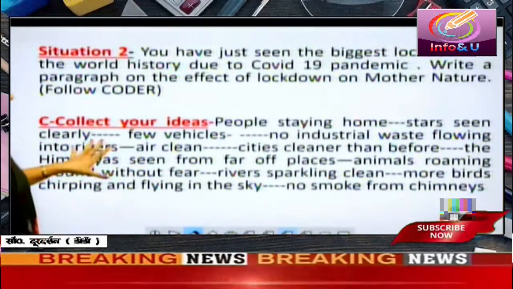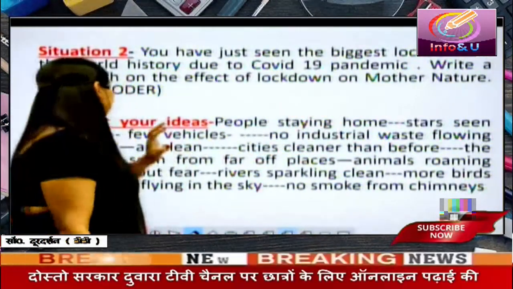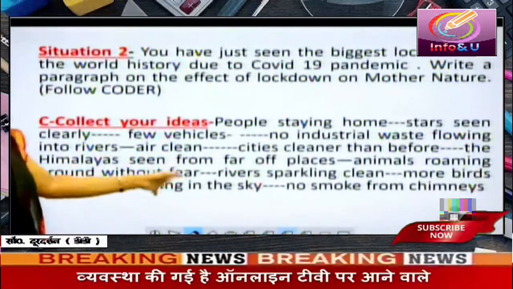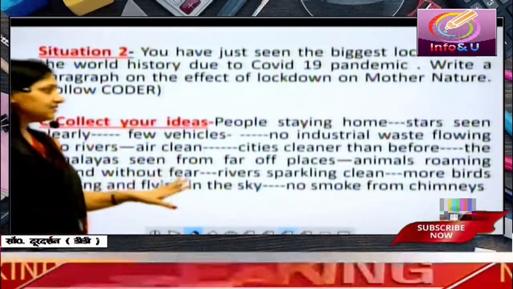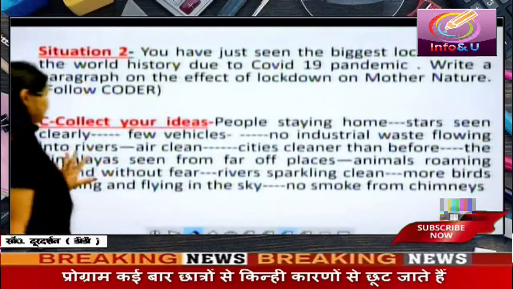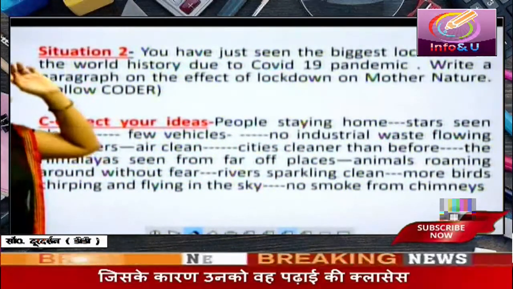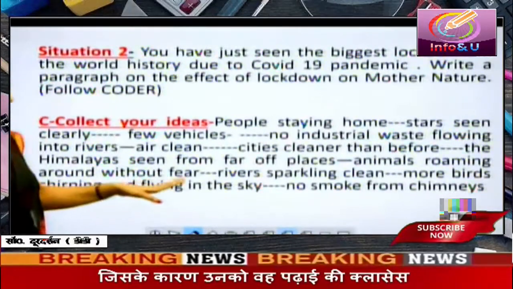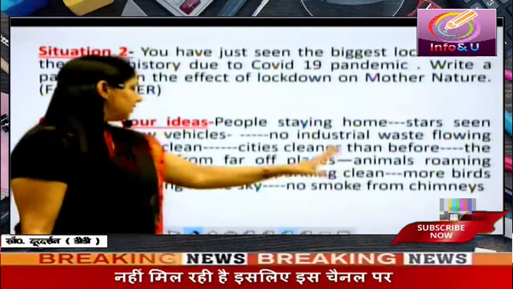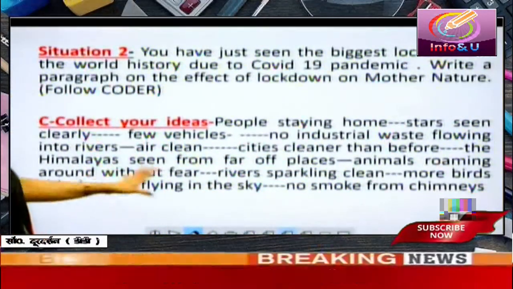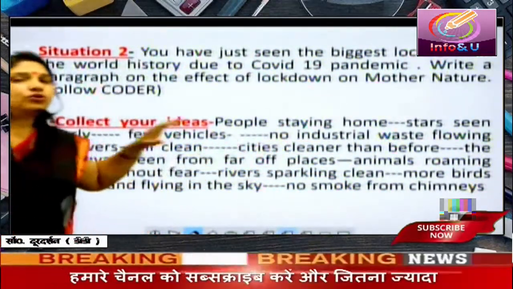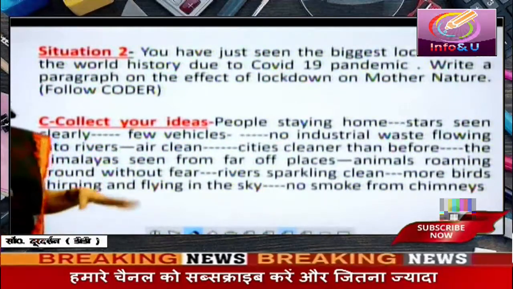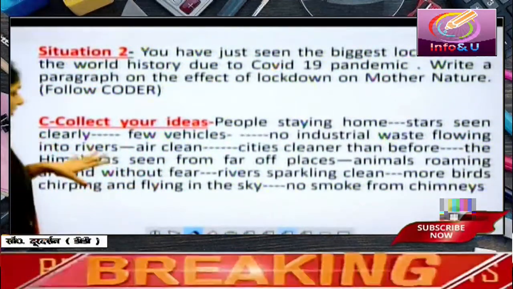You collect yours. People staying home, stars seen clearly, few vehicles, no industrial waste flowing into rivers, air clean, cities cleaner than before, the Himalayas seen from far off places, animals roaming around without fear, rivers sparkling clean, more birds chirping and flying in the sky, no smoke from chimneys. These are my ideas. You can collect more ideas of yours and some different ideas, then organize them,